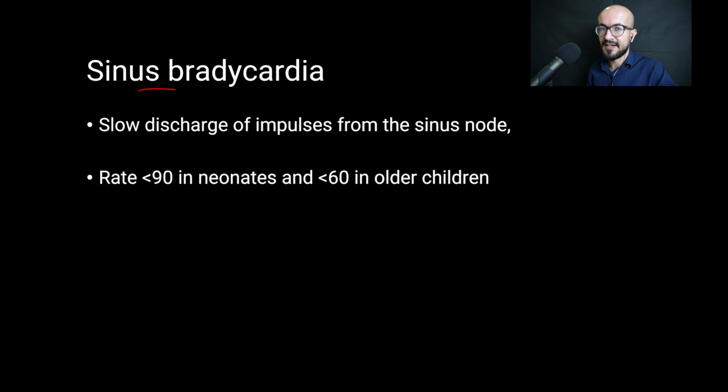Now let's talk about the sinus bradycardia. So the sinus bradycardia is a slow discharge of impulses from the sinus node, and it is considered sinus bradycardia when the rate is less than 90 beats per minute in neonates and less than 60 beats per minute in older children. And the sinus bradycardia is common in premature neonates and in neonates with low birth weight, and it is associated with periodic apnea.